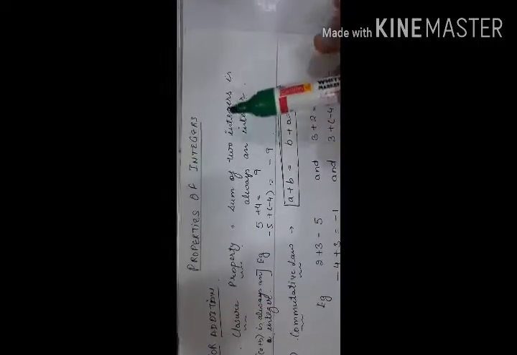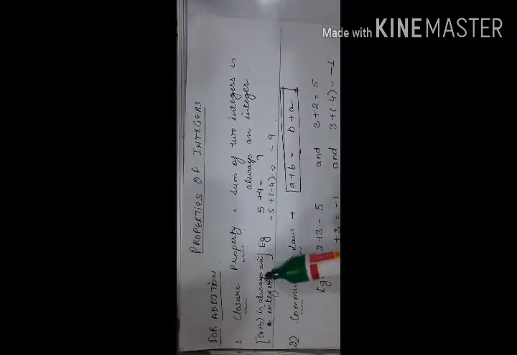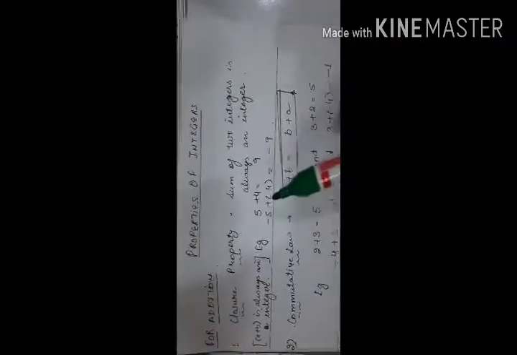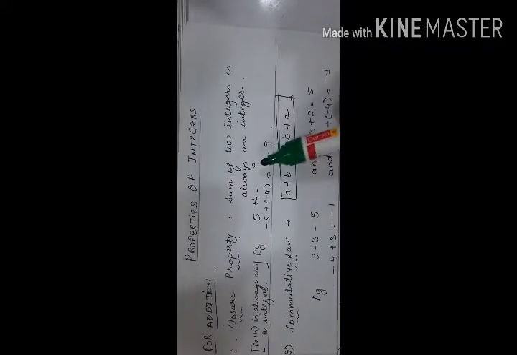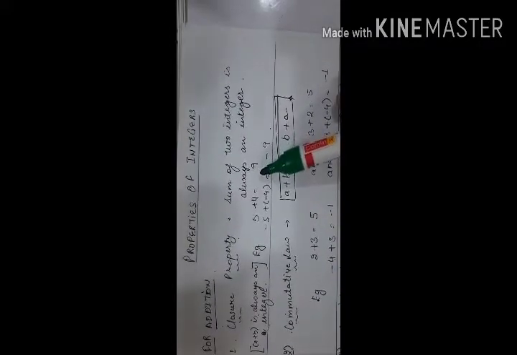According to this property, if I add two integers, the resultant will always be an integer, which says a plus b is always an integer. For example, 5 plus 4 gives you 9, which is an integer.